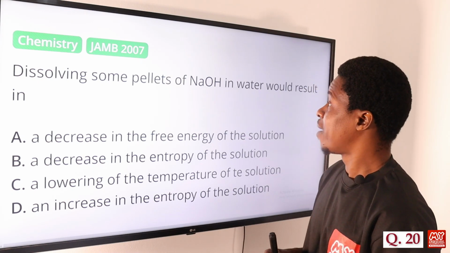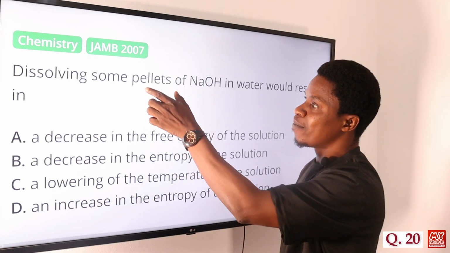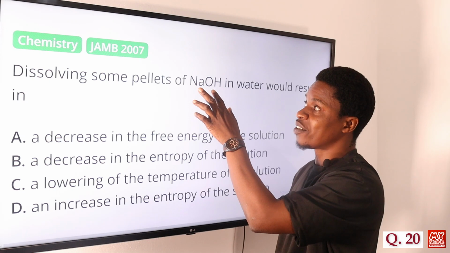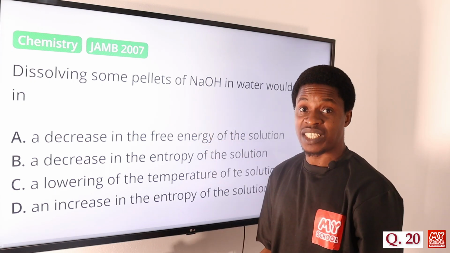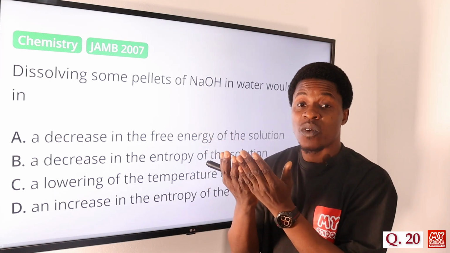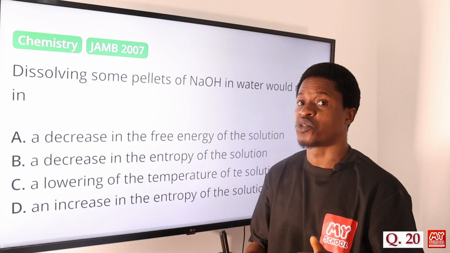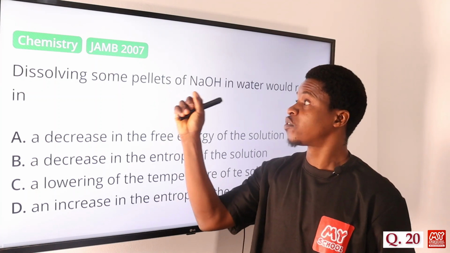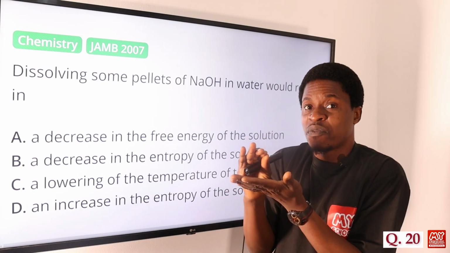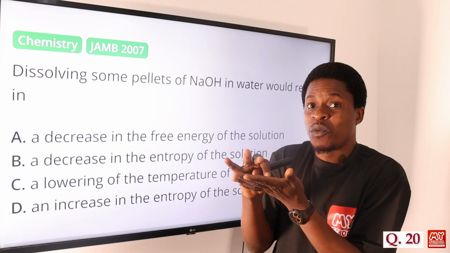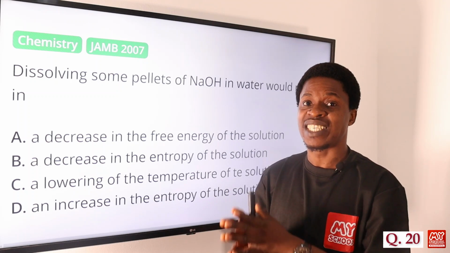Question number 20. Dissolving some pellets of sodium hydroxide in water would result in what? Now, pellets of sodium hydroxide, don't forget that sodium hydroxide actually undergoes deliquescence. When we talk about deliquescence, there are some salts that, when you expose them to the atmosphere, absorb moisture and then turn into solution. If you put pellets of sodium hydroxide on a surface, just on its own, after just a few minutes, it begins to melt until it turns into a solution. It has absorbed moisture in the atmosphere and turned into a solution. That is a deliquescent salt.